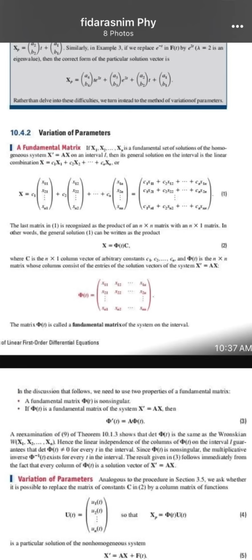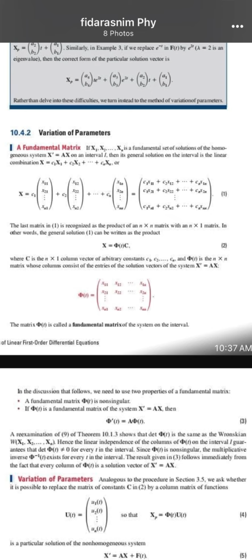Variation of parameters, the fundamental matrix. If x1, x2, etc., xn is a fundamental set of solutions of the homogeneous system x' = Ax on the interval I, then the general solution on the interval is the linear combination x = c1 x1 + c2 x2 + etc.